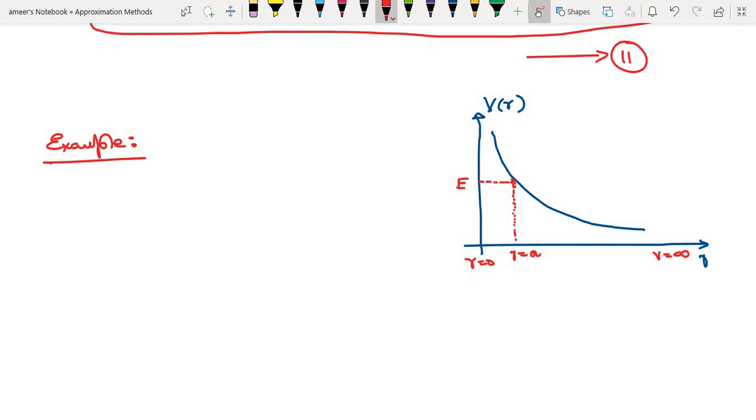So the particle will be coming towards the nucleus. So this is the example of the Coulomb barrier we have taken, the Coulomb barrier problem. That means there is a nucleus.